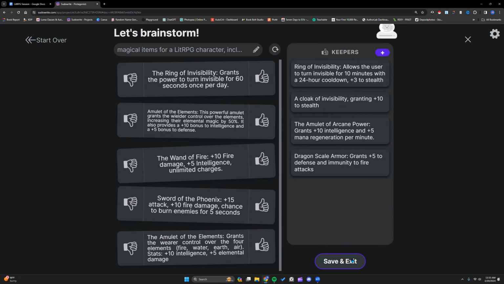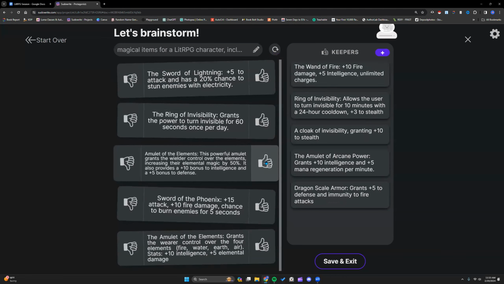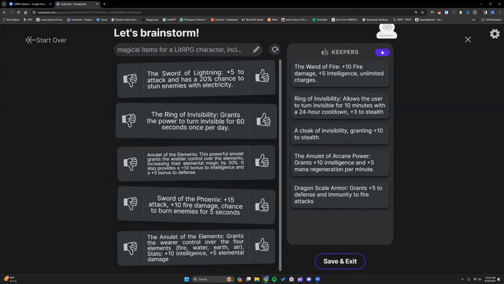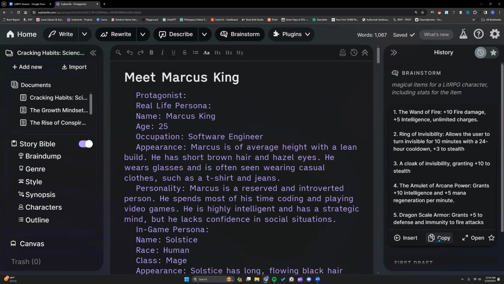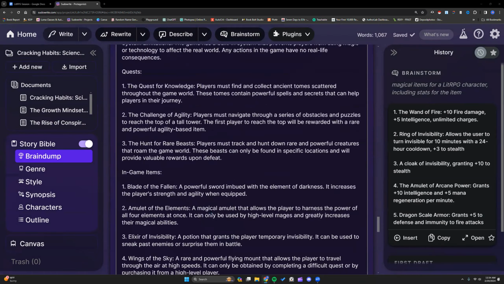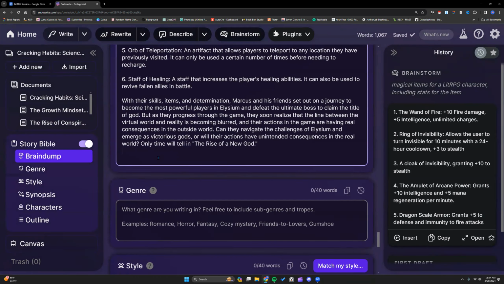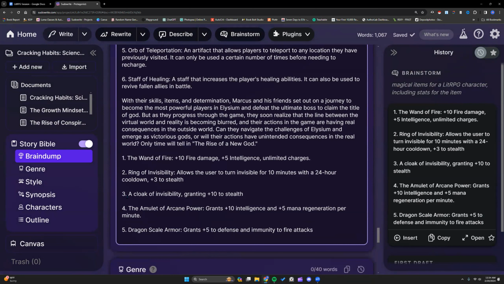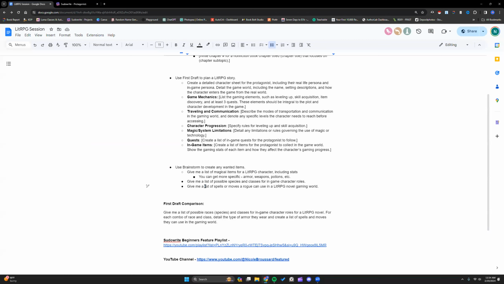So now I'm just looking at what my character would need so I can copy this into BrainDump. Let's say that. And then my list is right here. So I'm just going to copy this and plop it into BrainDump for now. Now these item type things, for these little ones, I wouldn't do this, but an option for things like that is to put them also in the character box. And right now our character box is limited. We'll go into that more in the 201 tomorrow, but it can hold objects and settings and things like that. Let's see what else. I want to ask for a list of spells and moves.